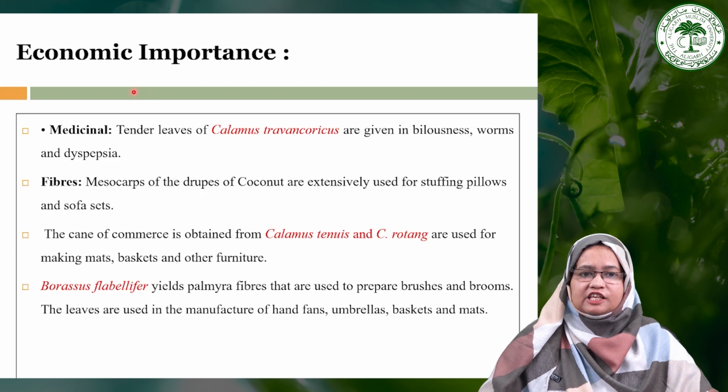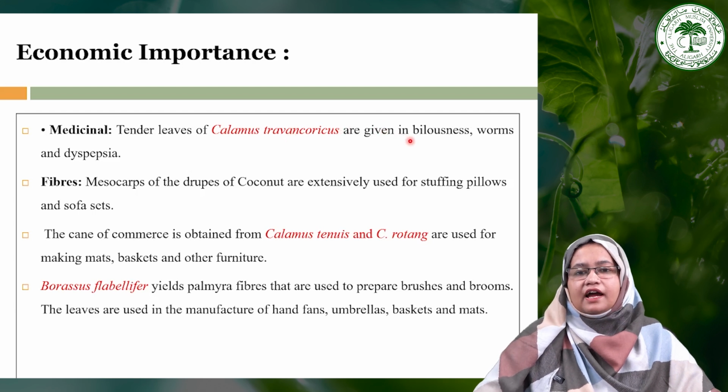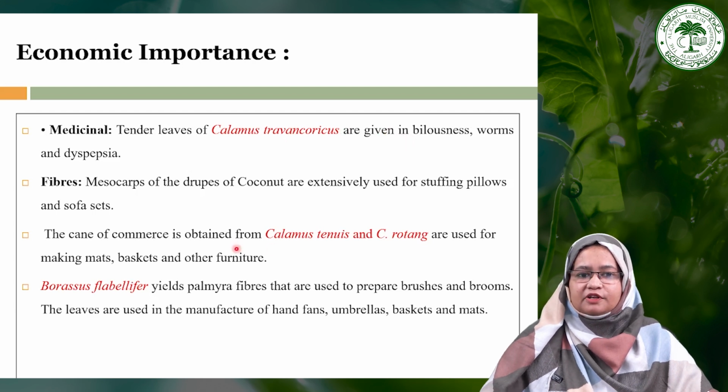Besides this, this particular family also has medicinal benefits, like tender leaves of Calamus are given in biliousness, worms and dyspepsia. And this particular family also yields fibers, like mesocarps of the drupes of coconut are extremely useful for stuffing pillows and sofa sets, and the cane of commerce is obtained from Calamus rotang and Calamus viminalis, used for making mats, baskets and other furniture. And Borassus flabellifer yields palmyra fiber that is used in preparation of brushes and brooms.